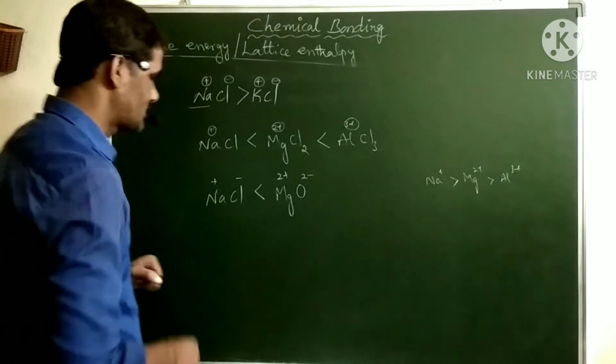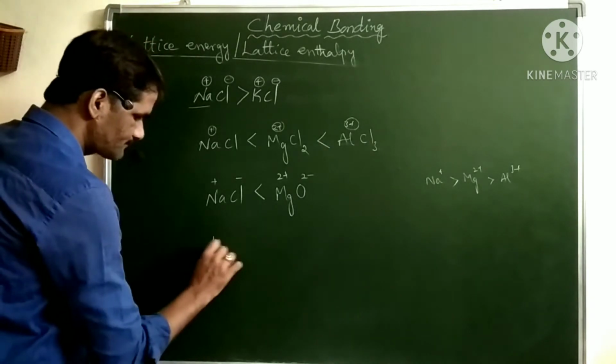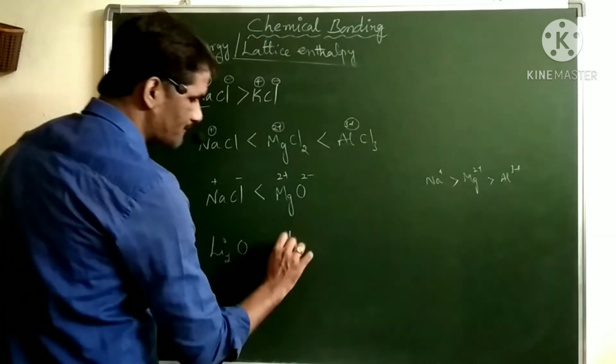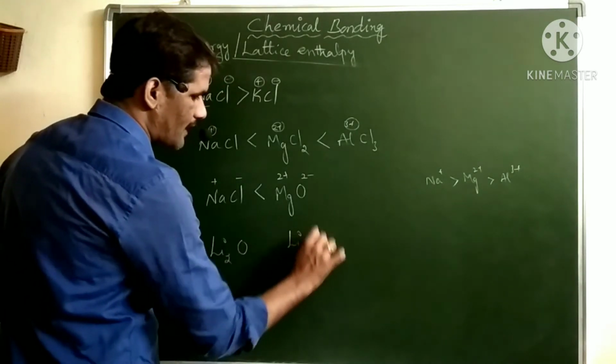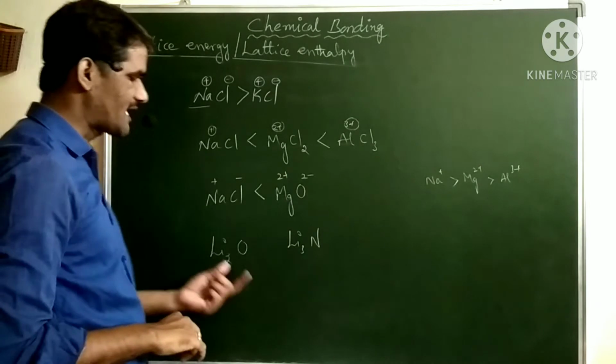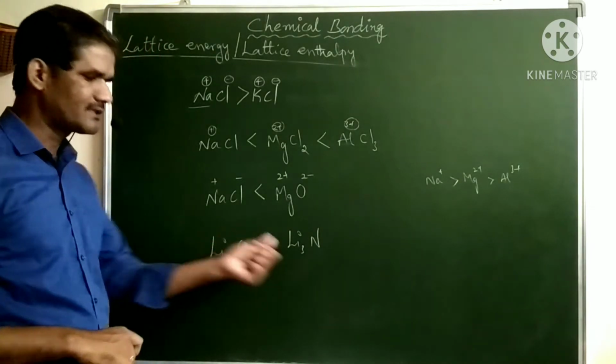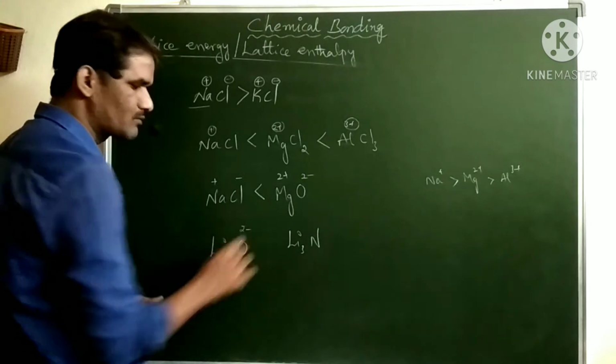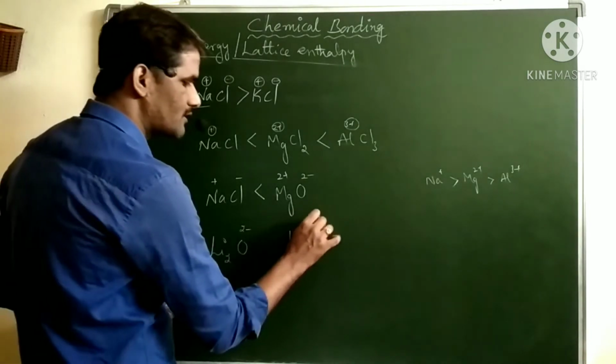Now let us take some other examples here. Lithium oxide and lithium nitride. Which has more lattice energy? Again, in both cases the cation is the same. The anions are oxygen 2- and nitrogen 3-.